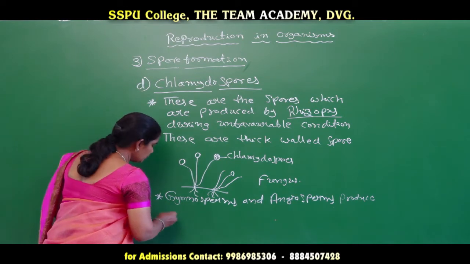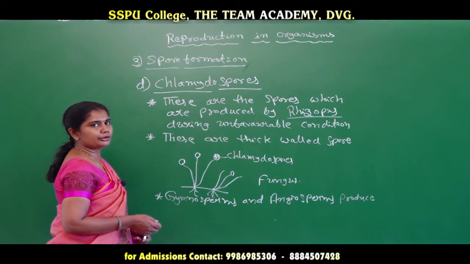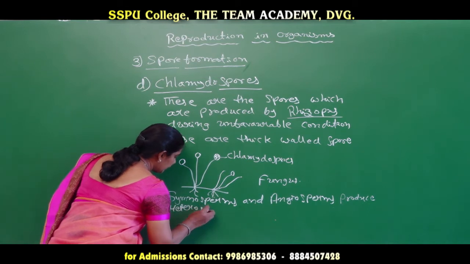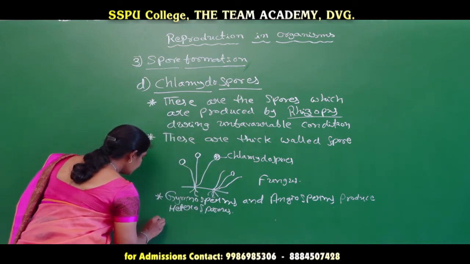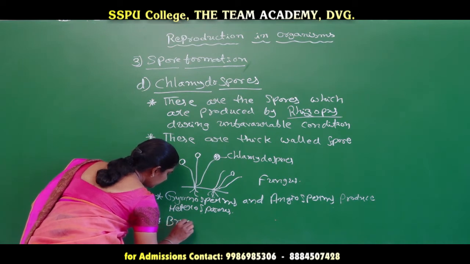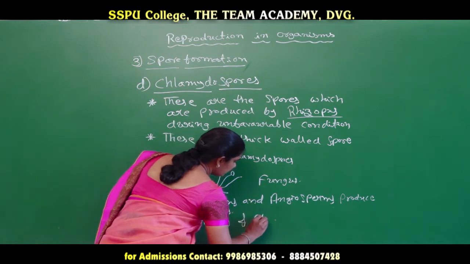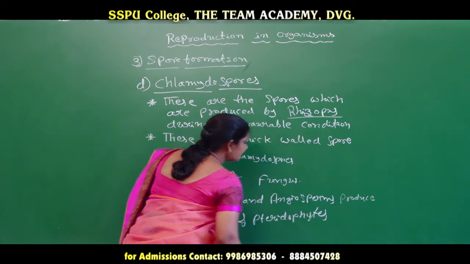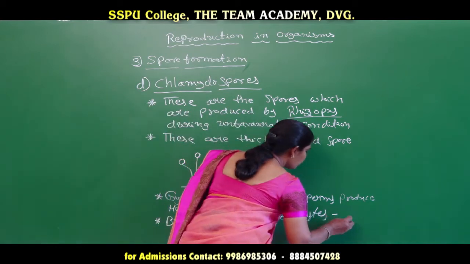That's why these particular plants are called heterosporous. And when it comes to the bryophytes and pteridophytes, these produce similar kinds of spores. So that's why these are called homosporous.